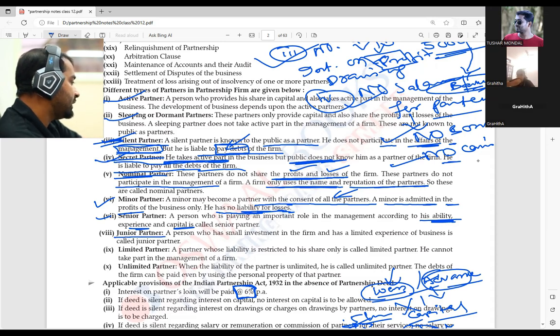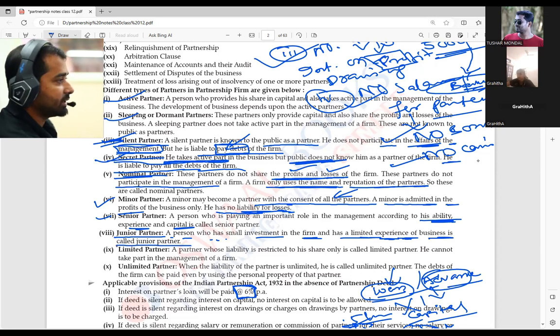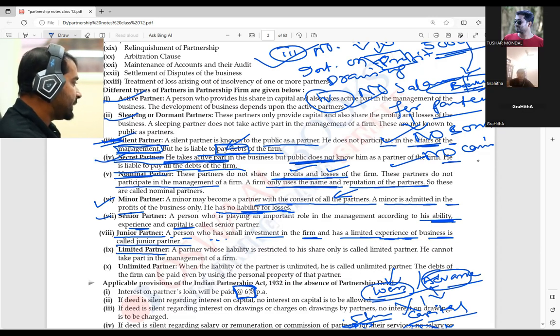Next, junior partner. A person who has just become a partner is known as the junior partner. For example, a person who has a small investment in the firm and has limited experience of business is called a junior partner. I hope that is clear. Yes. Next is the limited partner.